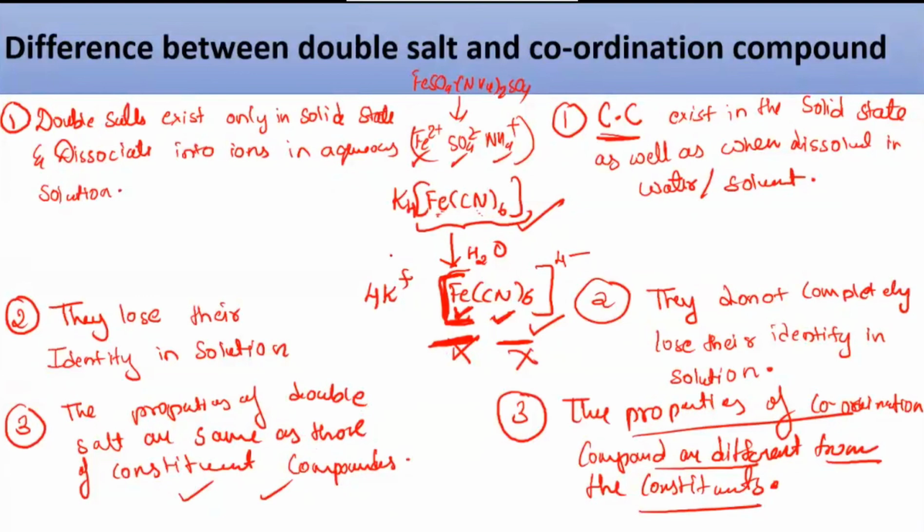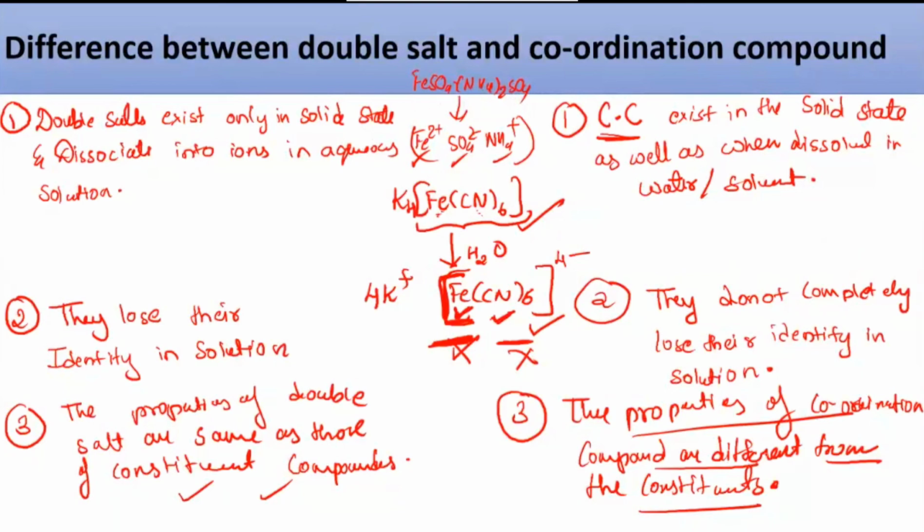Constituent compounds are the original compound that you have taken. In the Mohr's salt case, this original compound is made up of what? You have iron, ammonium and sulfate. After dissociating also, you get iron, sulfate and ammonium, and they give you the answer for each and everything. So that means their properties are similar to whatever constituents are there in the solid state.